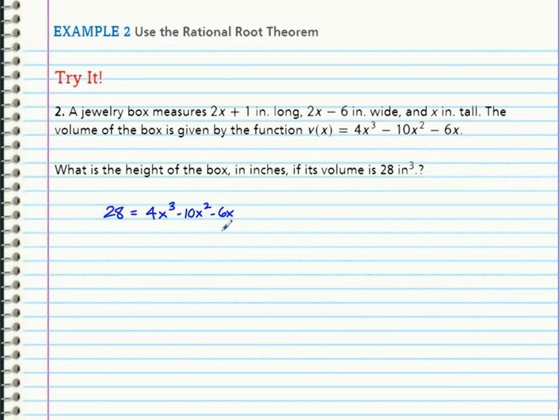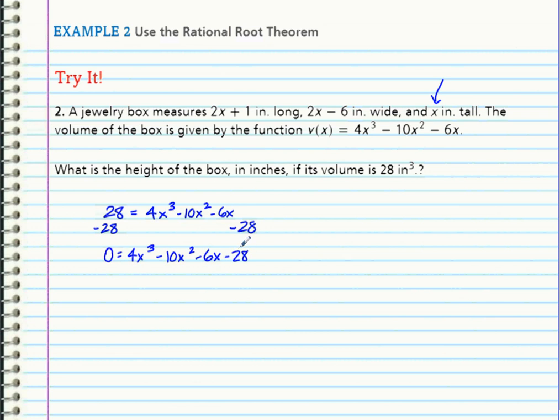Now, I want to know the height. Okay, here's the height. It's x. So basically, I'm asking what x can make this thing equal 28. Another way to look at it is we're not used to having a number over here. So I'm going to subtract the 28 to get rid of it and put it over here on the end. So what I really have is 0 equals 4x cubed minus 10x squared minus 6x minus 28.